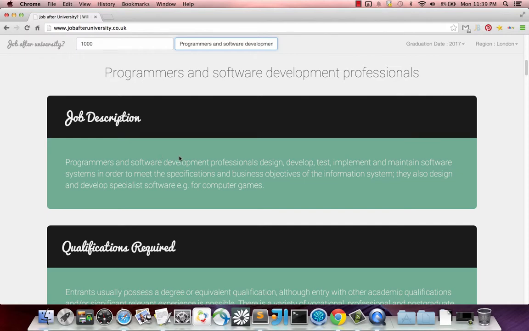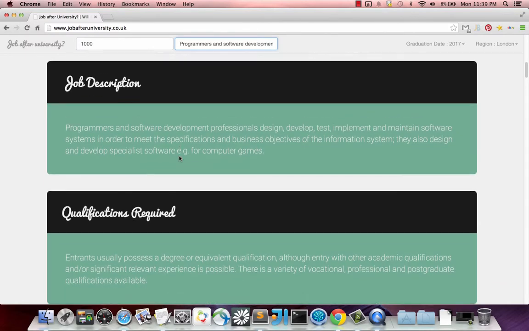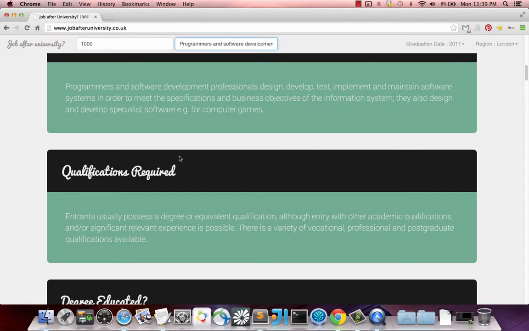The first item is, of course, a job description. The second item is qualifications required. So this is really interesting. I was noticing that in the LMI data, this item had information about whether a student could do an apprenticeship, or if they had to go to university to get the role, which is very important. So over here, let's read this for this one.